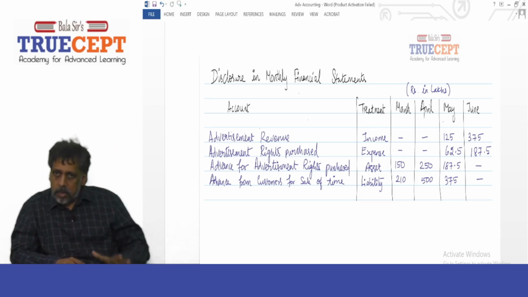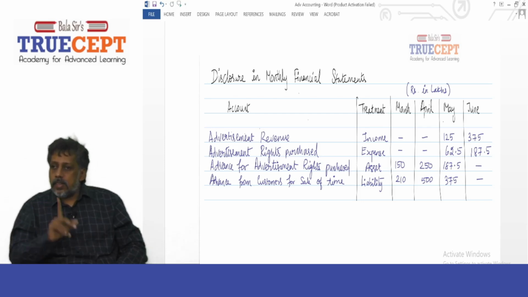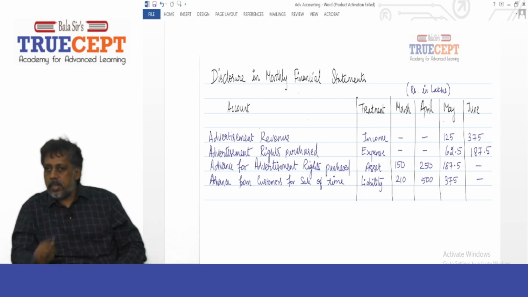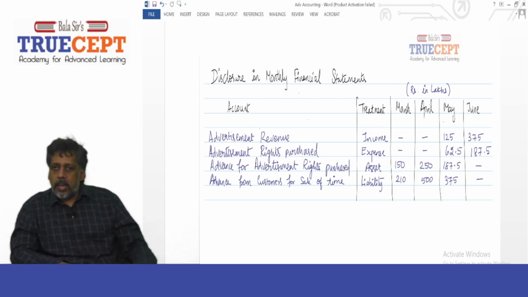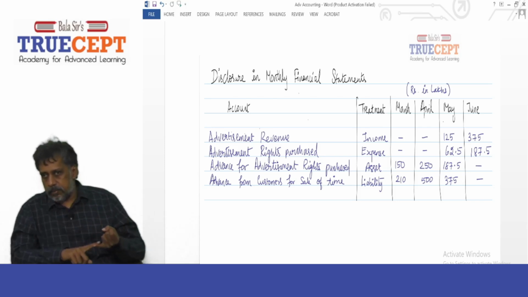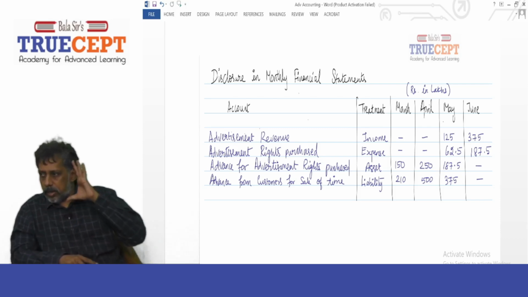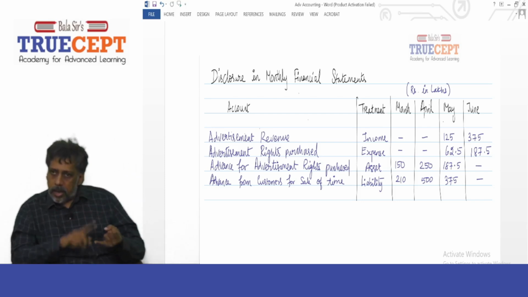Advance from customer for sale of time. Exactly. Nothing but deferred sales. It is a liability, income received in advance. Now, against that, in March, remember you guys collected 210 lakh, 60% of 350, right? Yes, sir. 210 lakh. In April, you will be having 210 lakh plus 140, plus 150.